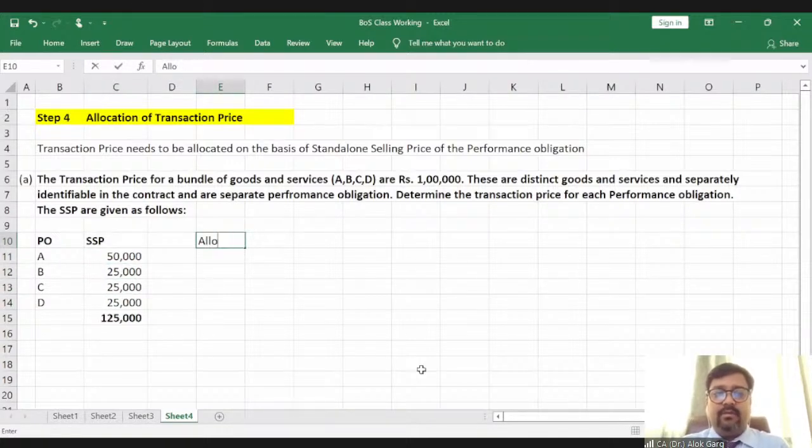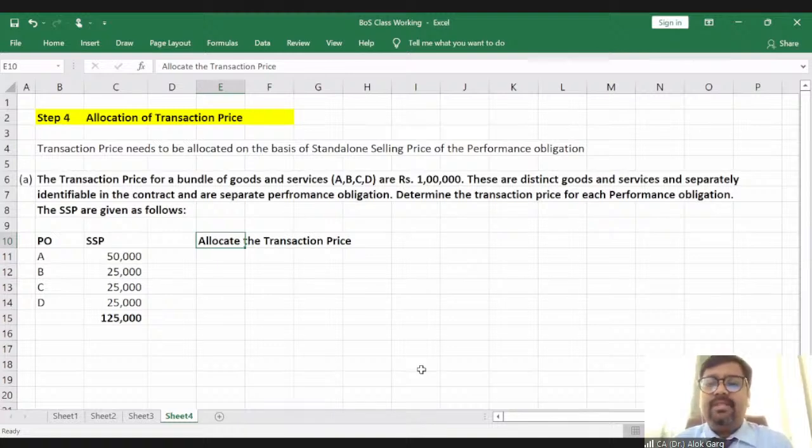Allocate the transaction price. For example, this is a question which came in the examination, and how to write the answer of this particular question. So you need to write, since these are 4 separate performance obligations and the transaction price is rupees 1 lakh, we need to allocate this 1 lakh rupees over the standalone selling price of these 4 performance obligations, right?